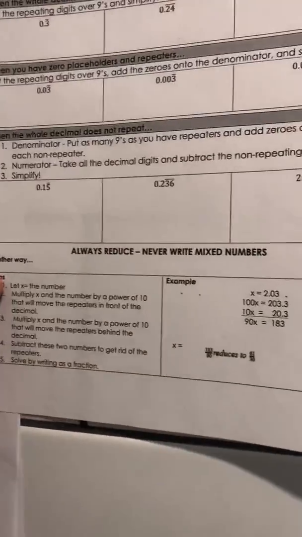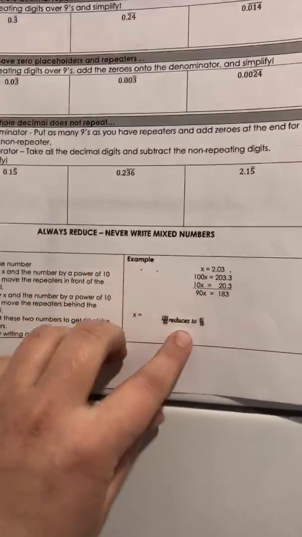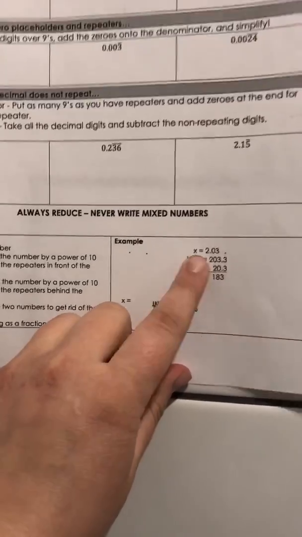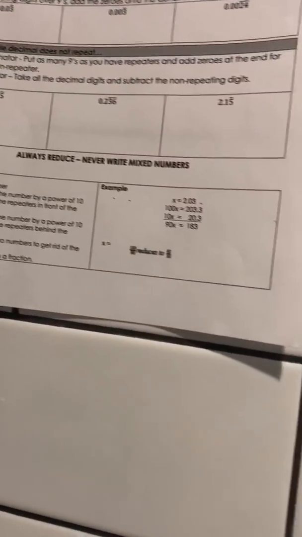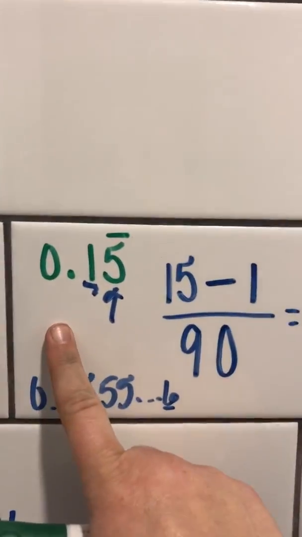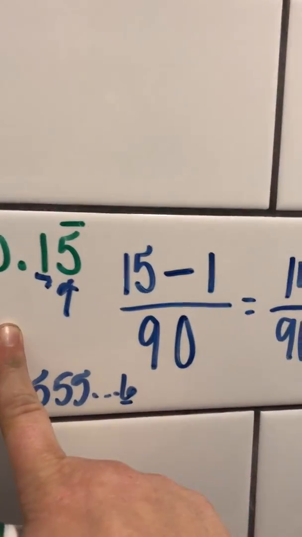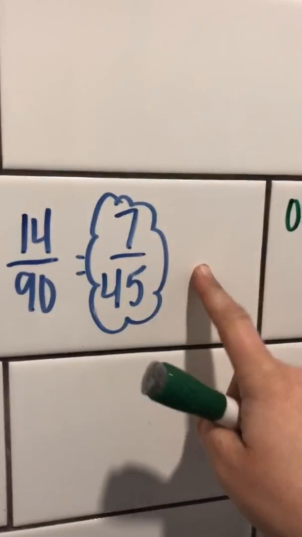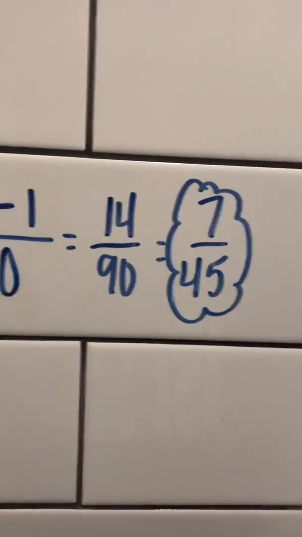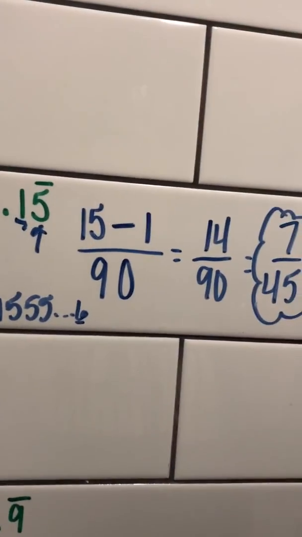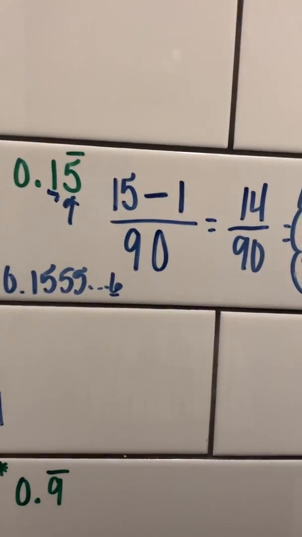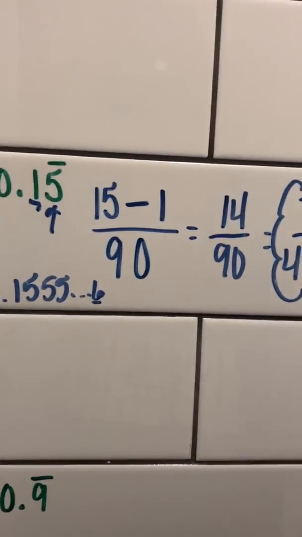Now, a lot of you like to ask why, and if you wanted to look at these steps down the bottom of the notes, this is one example, and it shows you the equation thing that I was telling you about. I'm going to show you a different one. We'll do this one using that x equals method for the equation, and then we'll see that it ends up being 7 over 45 anyway, which is why that trick can work. So keep watching if you want to know why these tricks work, and maybe it'll help you remember what the tricks are.